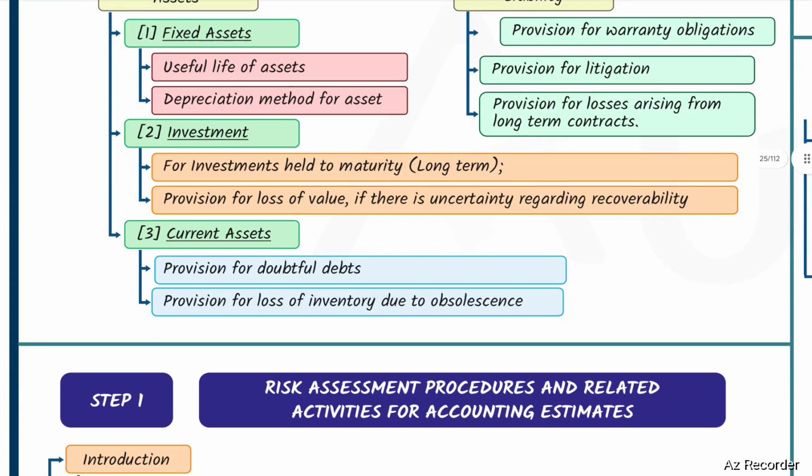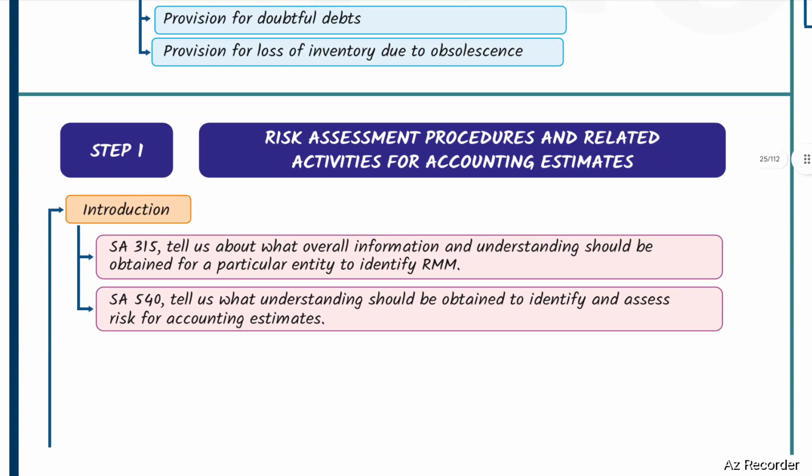Step number one, risk assessment procedures and related activities for accounting estimates. Introduction. SA 315 tells us what overall information and understanding should be obtained for a particular entity to identify risk of material misstatements. SA 540 tells us what understanding should be obtained to identify and assess risk for accounting estimates.